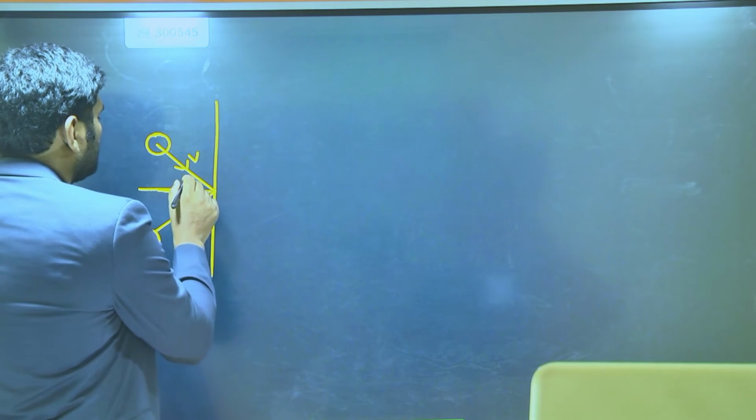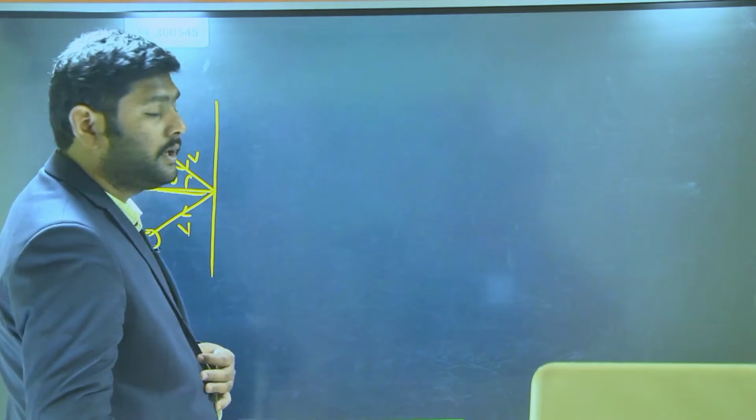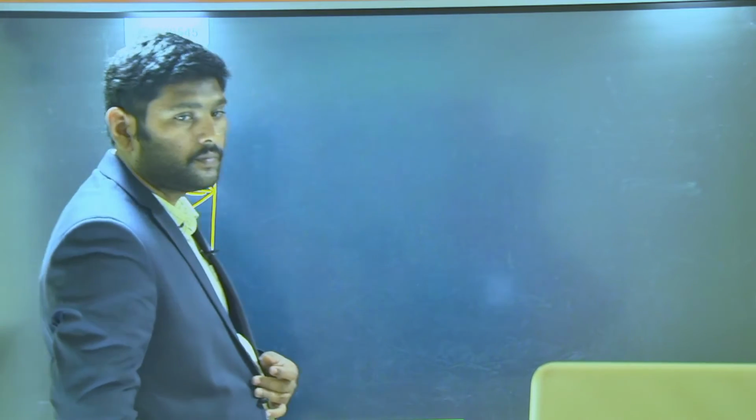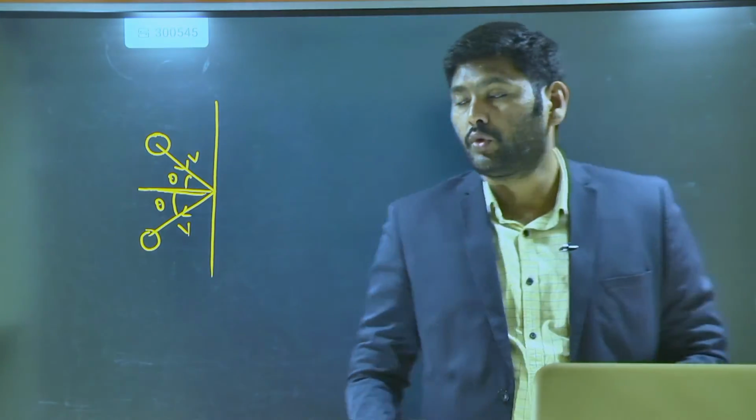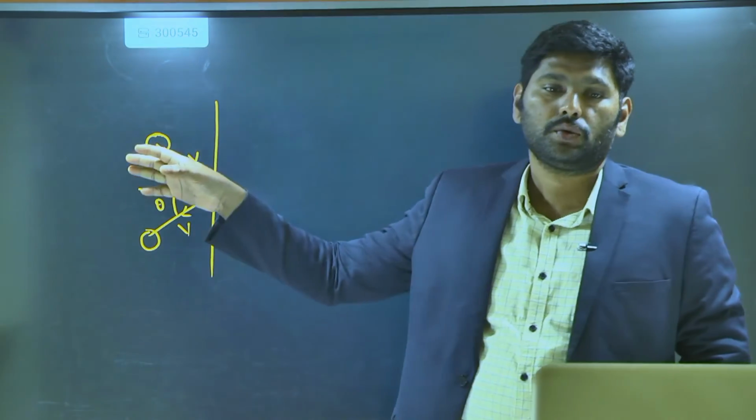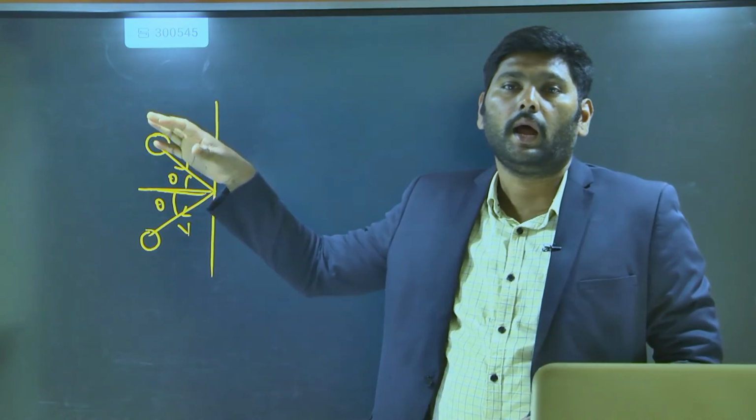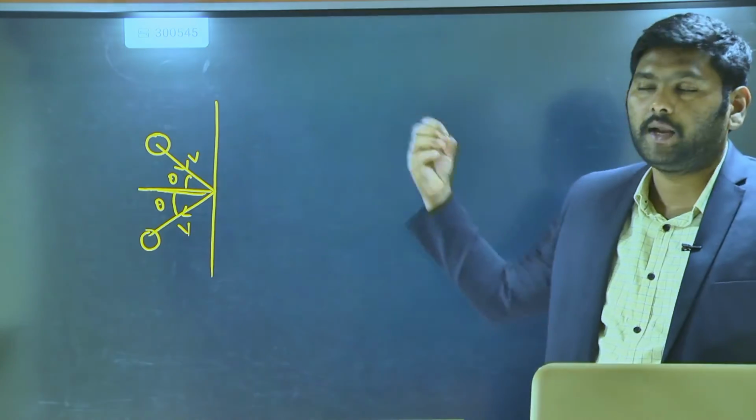In this case, this angle theta is actually called the incident angle. This is called the reflected angle. When I throw the ball to the wall, it strikes the wall and rebounds with the same velocity.